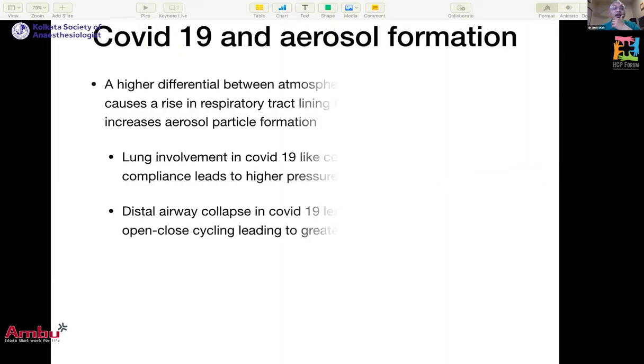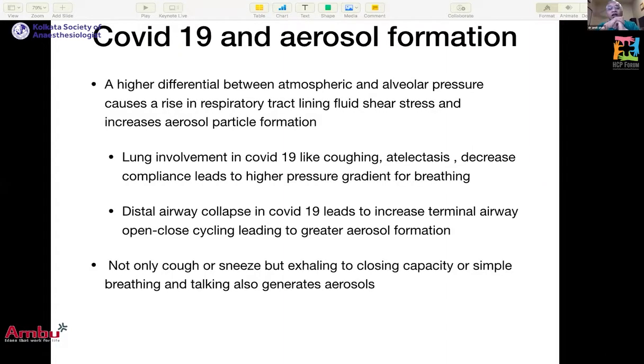In case of COVID-19, lung involvement with coughing, atelectasis, and decreased compliance leads to a higher pressure gradient for breathing. So patients infected with a viral disease generate more particles, more droplets, than those who are not infected. Also, distal airway collapse in COVID-19 leads to increased terminal airway open-close cycling, which leads to greater aerosol formation. So not only cough or sneeze, but even exhaling to closing capacity, deep breathing, or talking loudly can generate more aerosols.